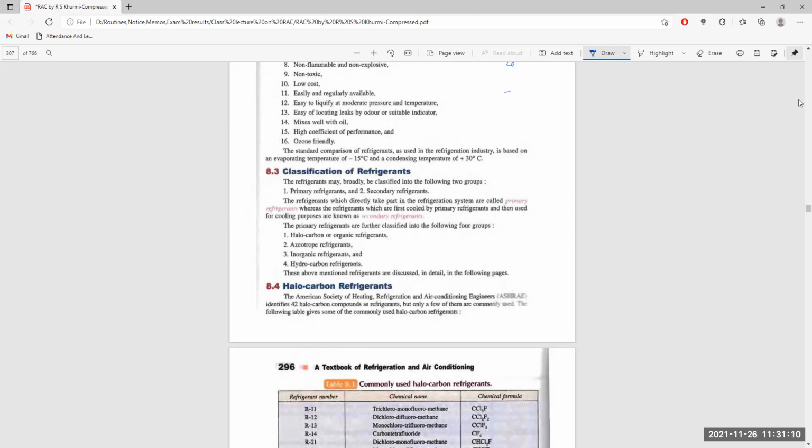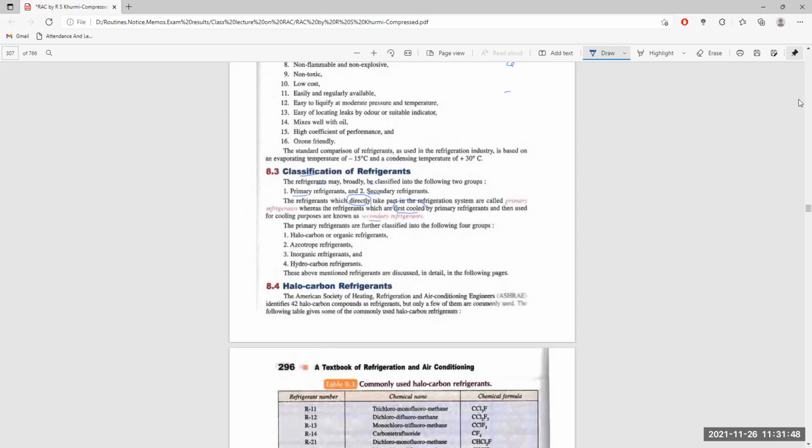Now, there is also a classification of refrigerants. How can we classify the refrigerants? What is the basis? There are two types: primary refrigerants and secondary refrigerants. What is the difference between them? The refrigerants which directly take part in the refrigeration system are called primary refrigerants, while the refrigerants which are first cooled by the primary refrigerant and then used for cooling purposes are known as secondary refrigerants.